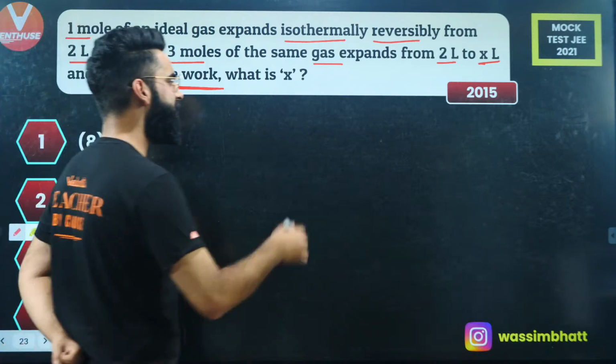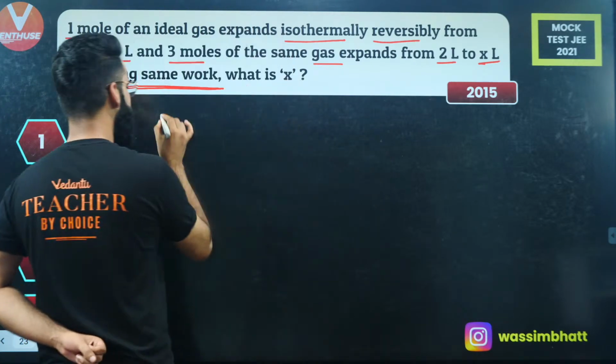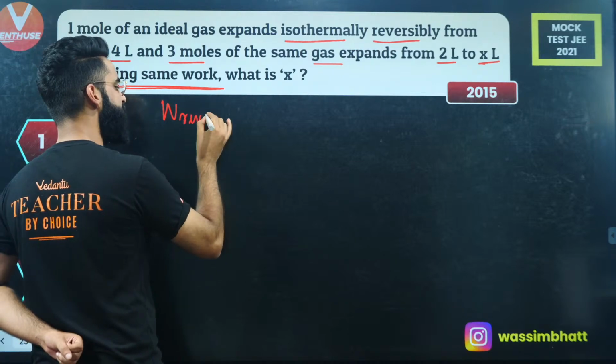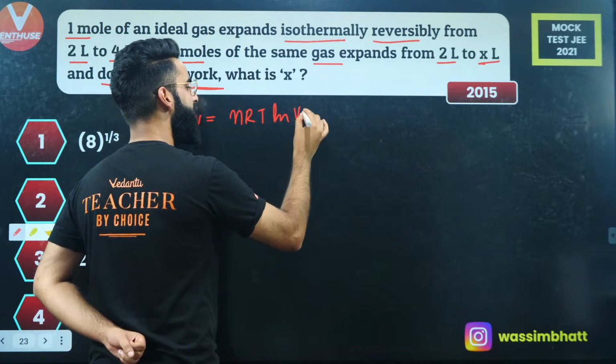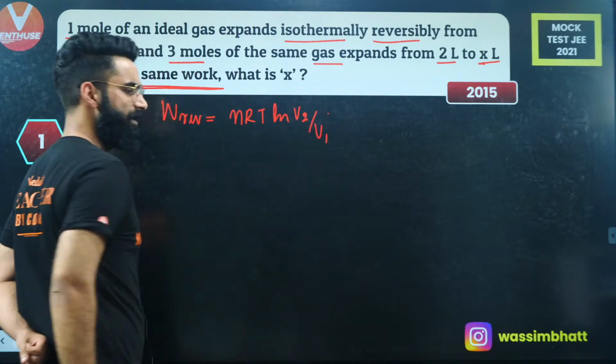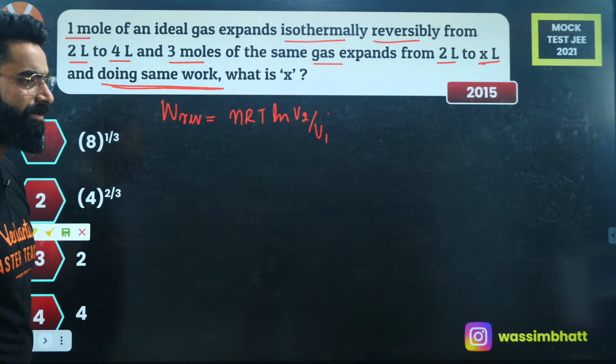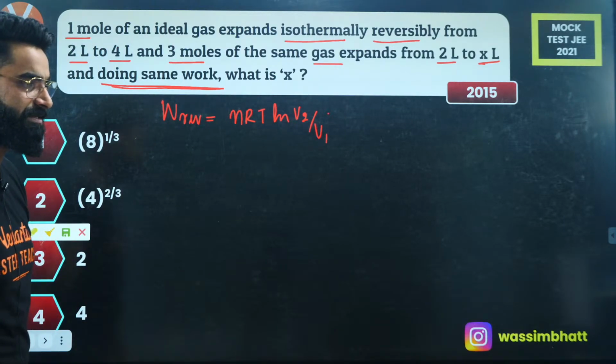Isn't it simple, guys? How do we calculate work done in a reversible isothermal process? Let me give you the formula first. Work done in a reversible isothermal process is equal to nRT ln of V2 by V1. This is the formula by means of which we can calculate work in case of reversible isothermal processes.